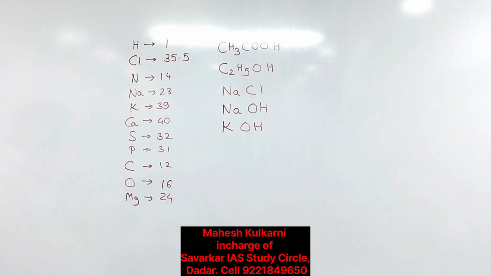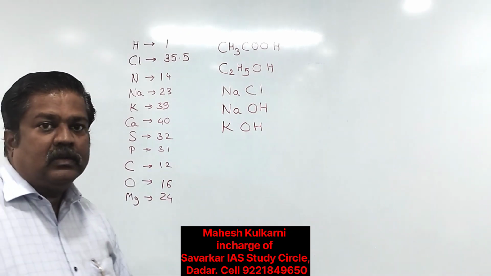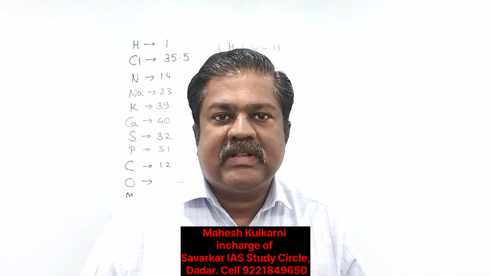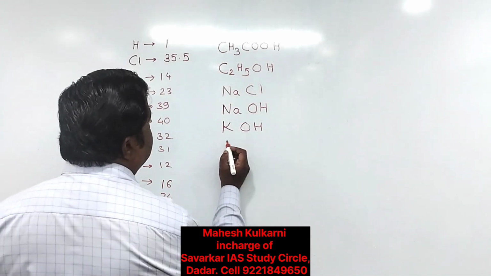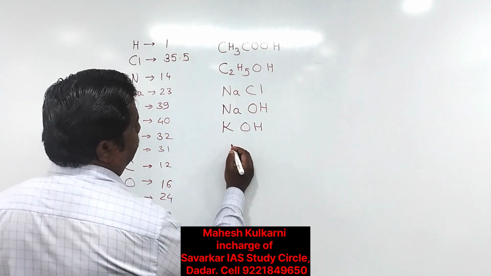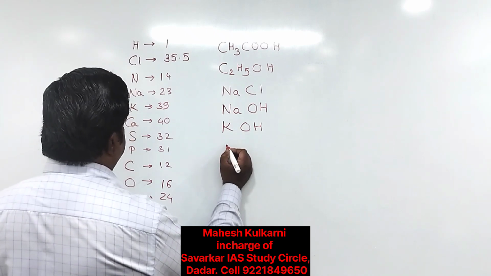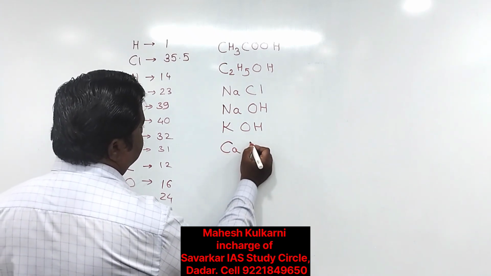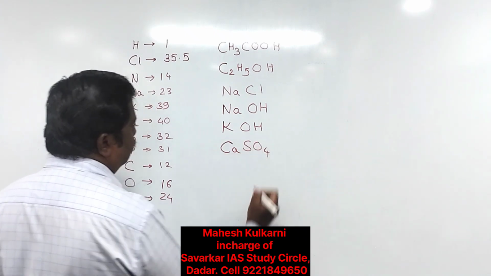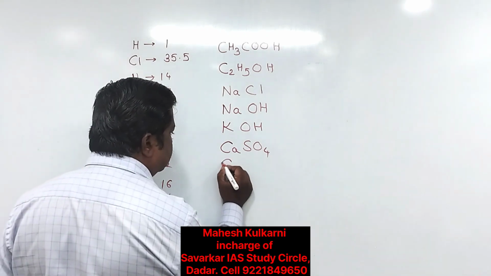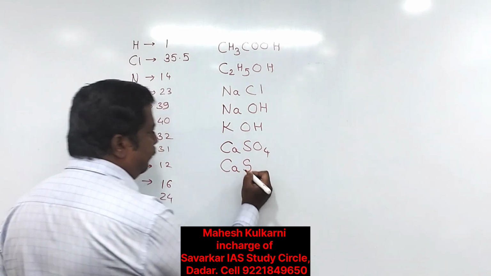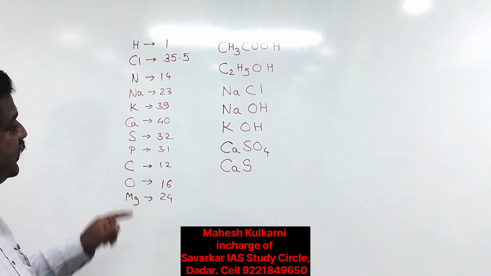This is potassium hydroxide, or called caustic potash. So this is potassium hydroxide. Calcium sulfate, followed by calcium.